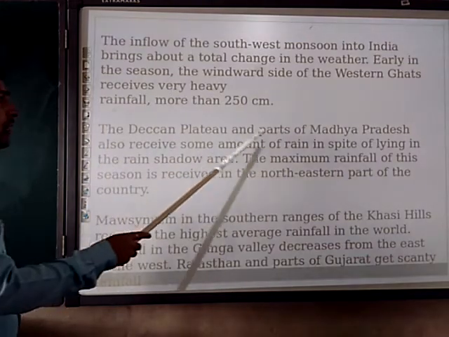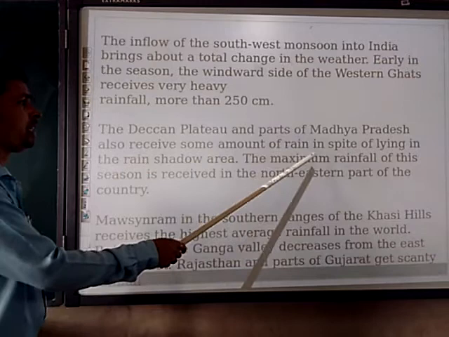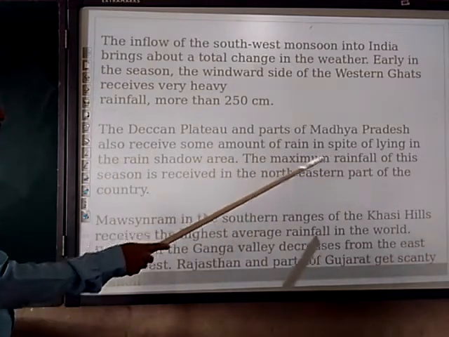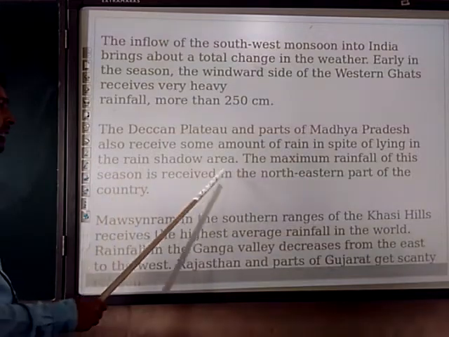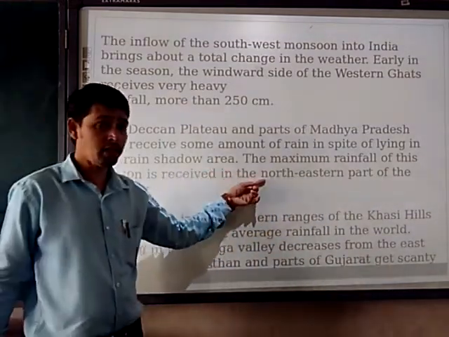The Deccan Plateau and parts of Madhya Pradesh also receive some amount of rain in spite of lying in the rain shadow area. The maximum rainfall of this season is received in the northeastern part of the country.